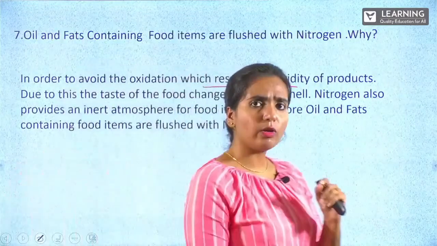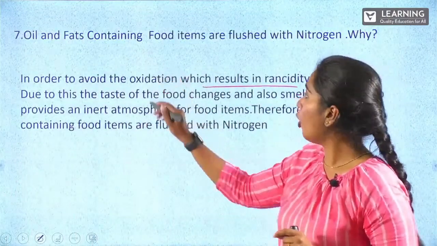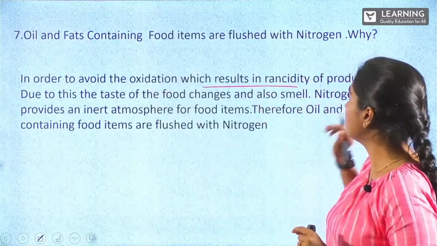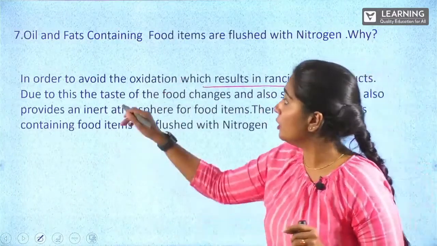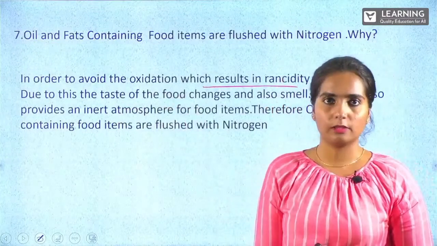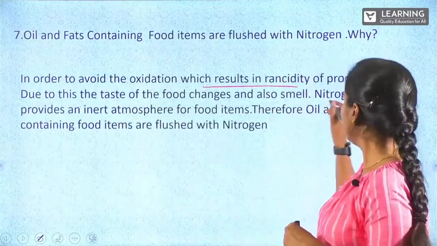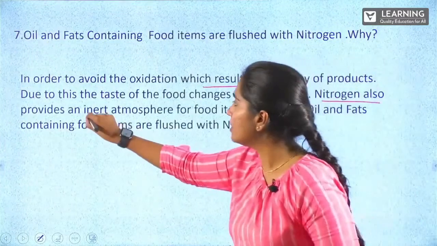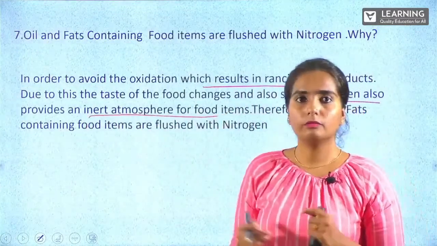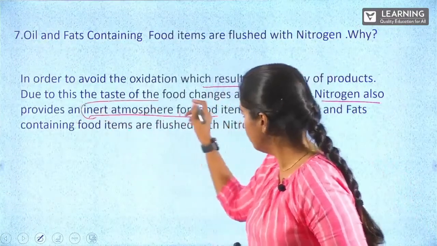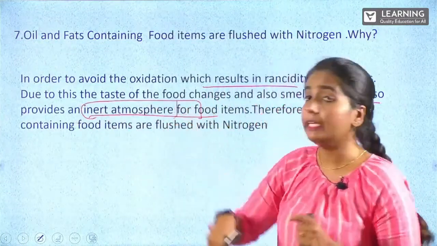So how can you put it in words? See, in order to avoid the oxidation which results in rancidity of products, the taste of the food changes and also the smell changes. So what is the role of nitrogen? Nitrogen provides an inert atmosphere. This is an important word, inert atmosphere.